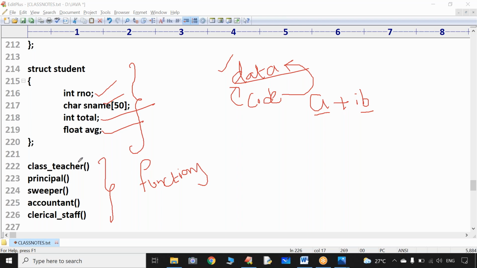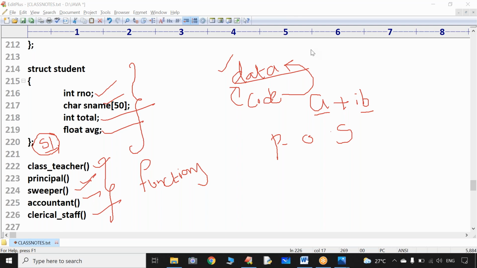Now tell me, I have created one variable called structure variable. Struct student S1. Now tell me, who is eligible to access this data called S1? In procedure oriented style, who is eligible to access the student one's data? Everyone is eligible. Class teacher, principal, sweeper, accountant, clerical staff, everyone is eligible. Sir, if everyone is eligible, then complexity cannot be handled and data is not secure.